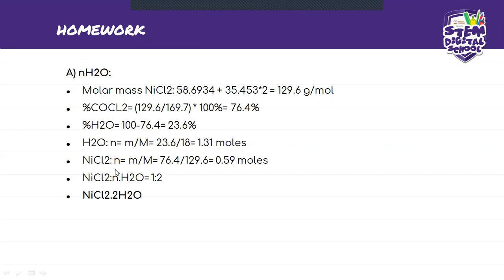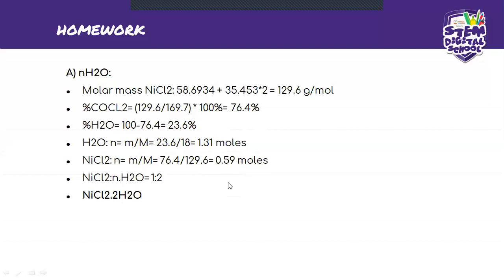And for NiCl2, we do the same thing. n is equal to mass divided by molar mass, and that will give us 76.4, which is the percentage we got here, divided by 129.6, which is the molar mass that we calculated there. And that will give us 0.59, okay?